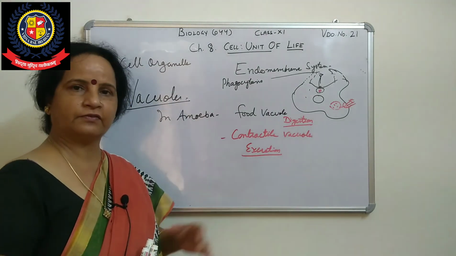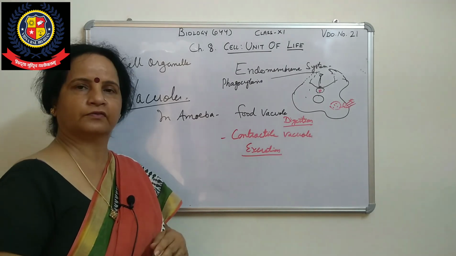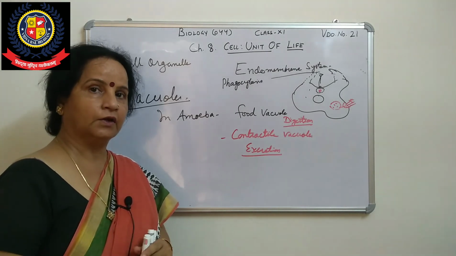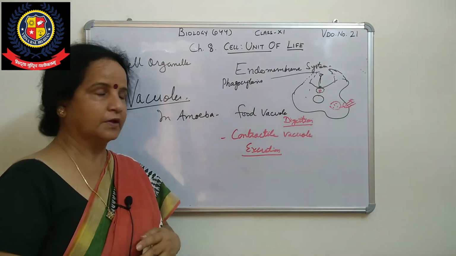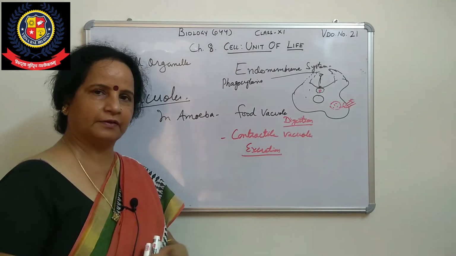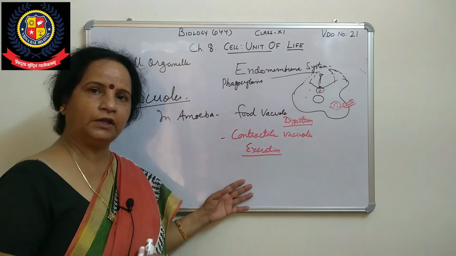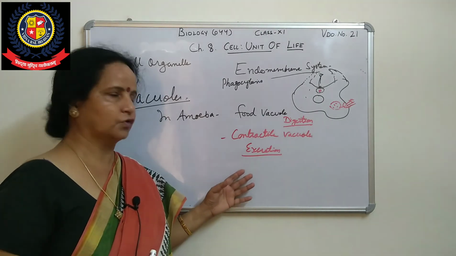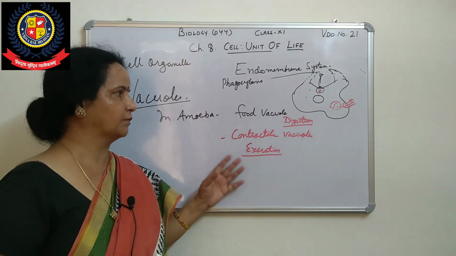Next class you will see the next cell organelles, that is mitochondria and chloroplast or plastids, you can say. Mitochondria are present in both plant and animal cells, and plastids are present only in plant cells. So we will do this in the next class.